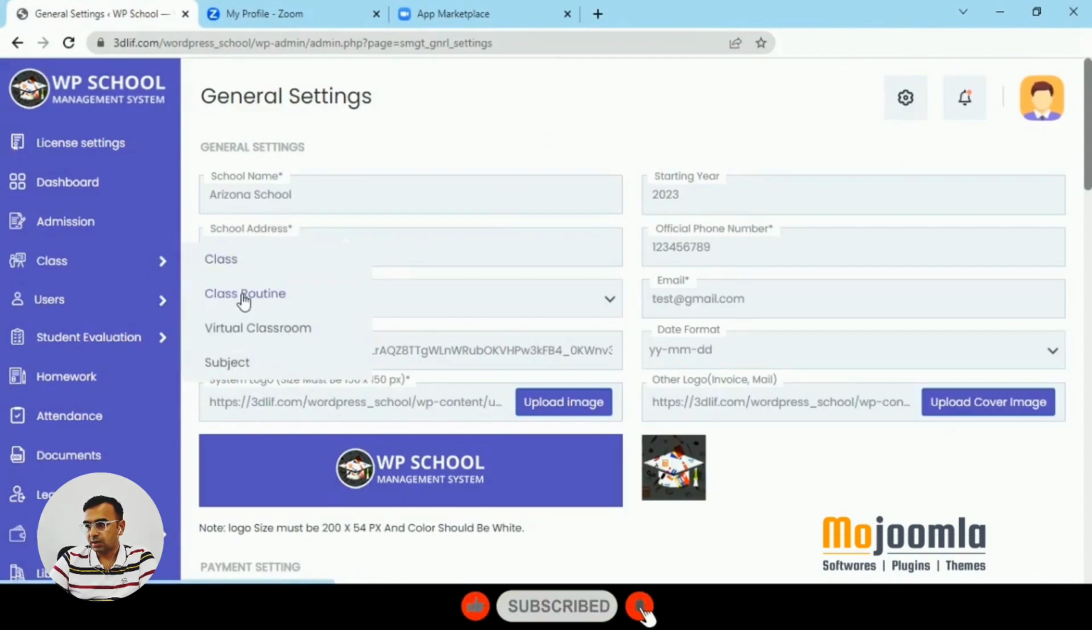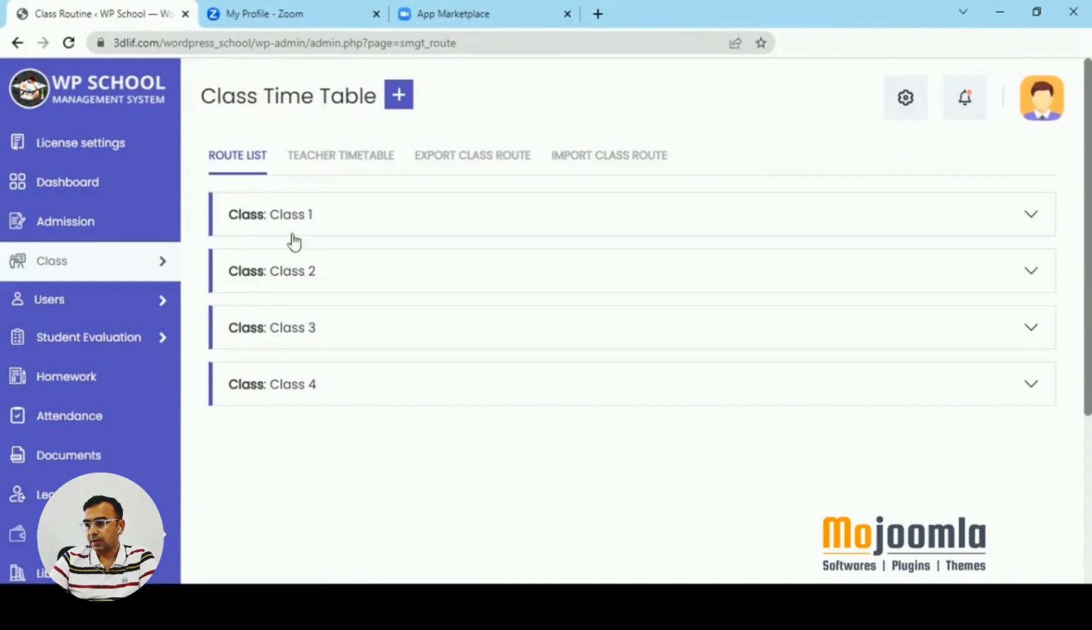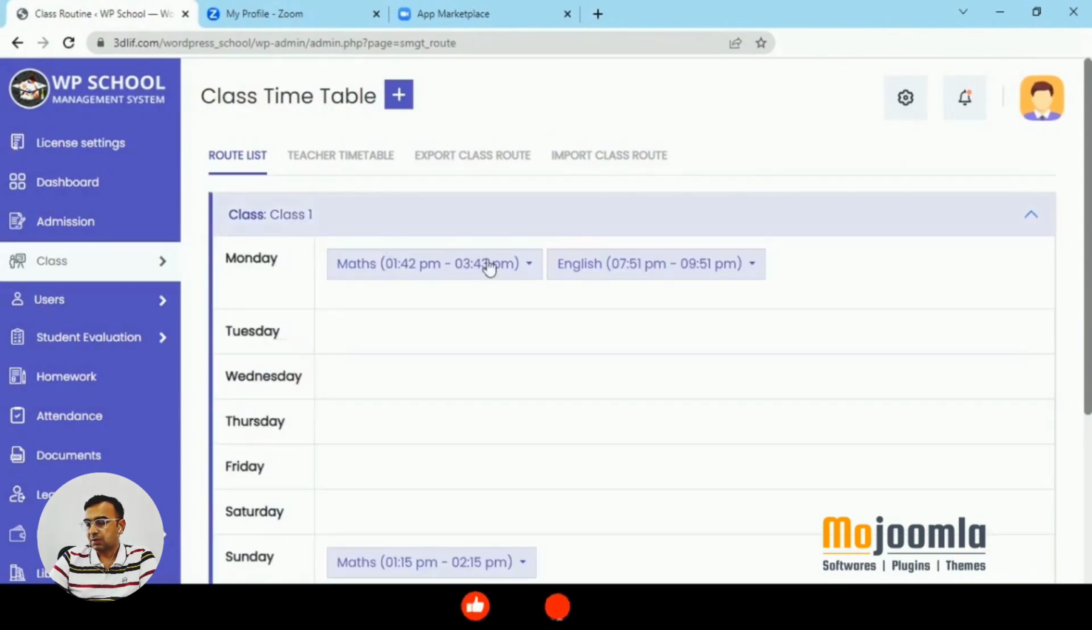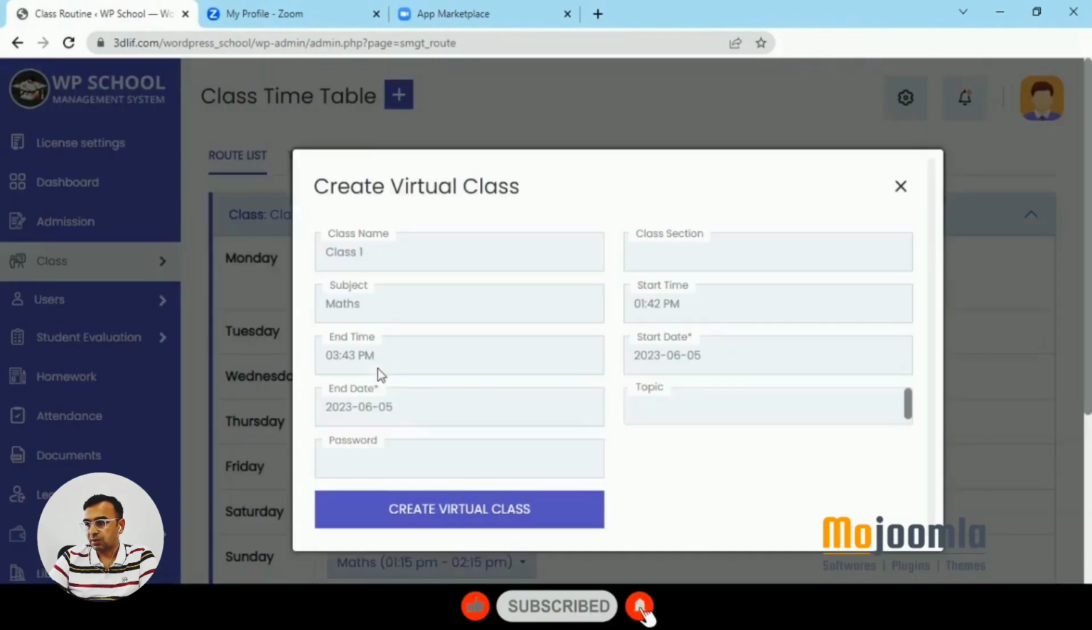Now we'll go to the class that you have predefined earlier. If you go to class timetable, then route list, you will have the drop-down arrow on the timetable, and then you can create a virtual class. Click on create virtual class, which is where you give the specific instruction to the system to create a Zoom virtual class. I'll give a name and a password that users can use to join, and click on create virtual class. This is effectively creating a new virtual class. It shows the virtual class added successfully.